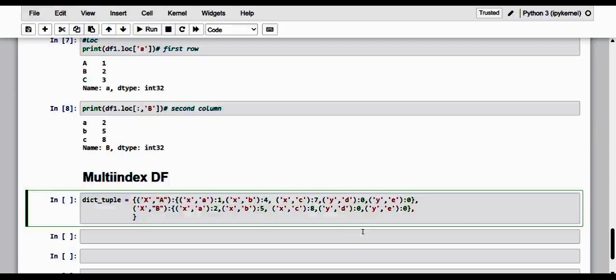And of course the y of d is going to be 0, and y of e is going to be 0, 2. And what's next? Exactly, it is all about C. Here I'm going to make the values 3, 6, and 9.